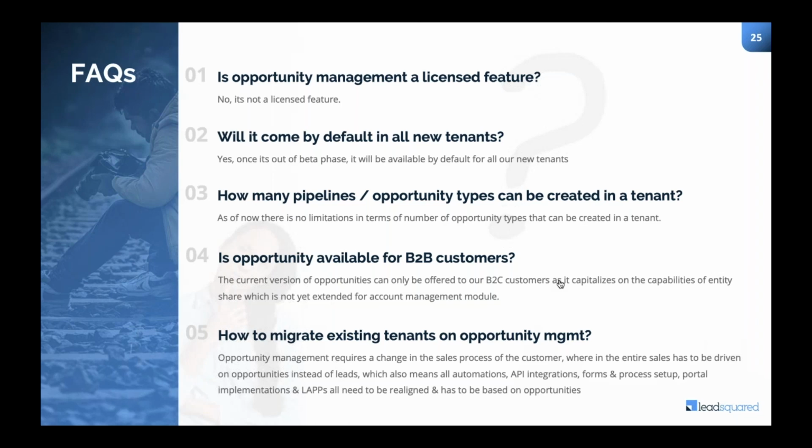The technology itself is so different that even if we want to extend the support for existing accounts, it is not possible. Hence, what we have to do is take another account, clone it from your existing account, and then get opportunity management enabled in it.